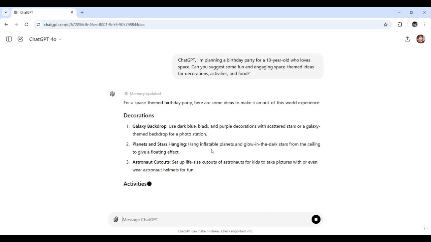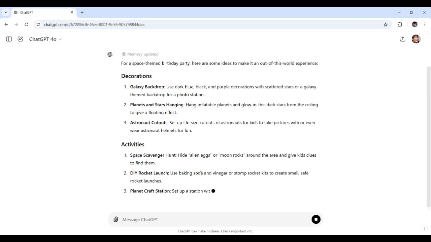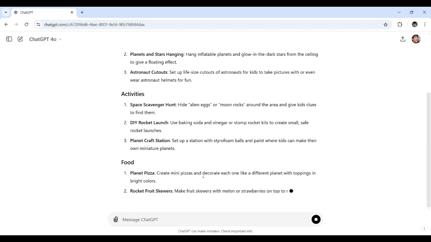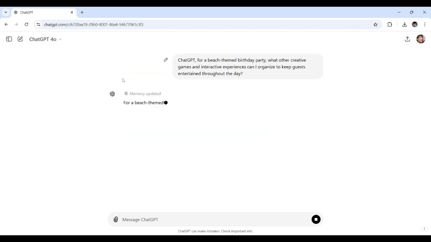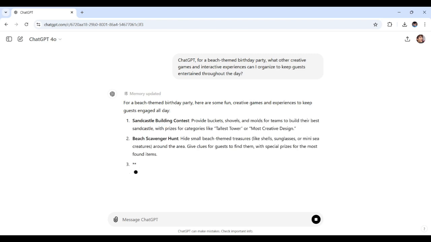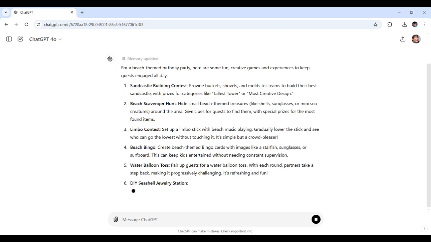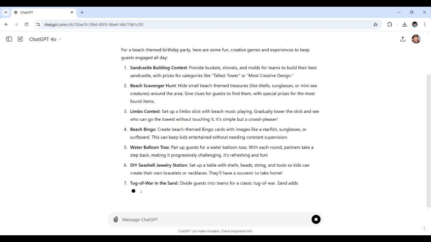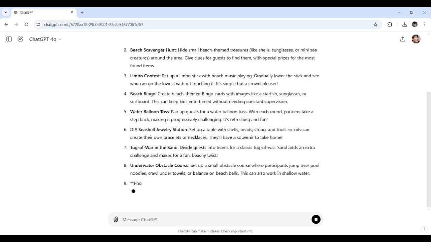Today we're diving into how you can use ChatGPT to plan a standout birthday celebration from start to finish. Whether you're throwing a party for kids, adults, or anyone in between, ChatGPT can help with everything from unique themes to personalized activities, food ideas, and more.